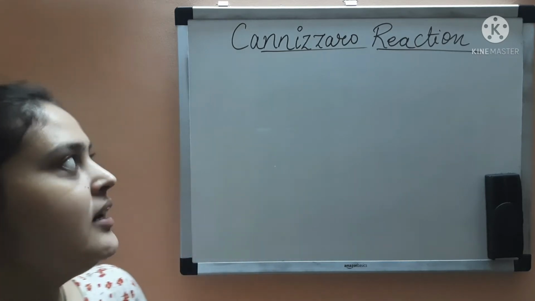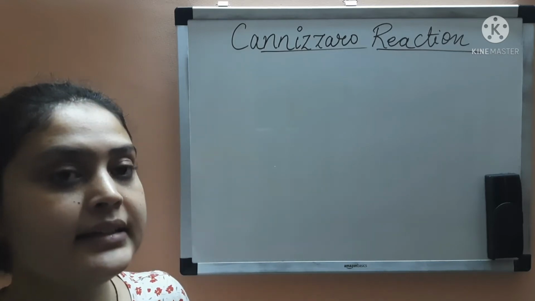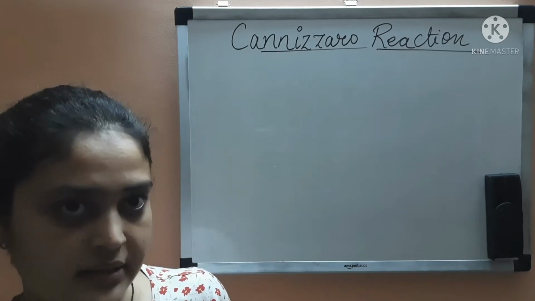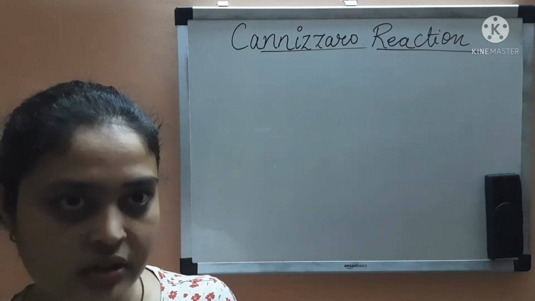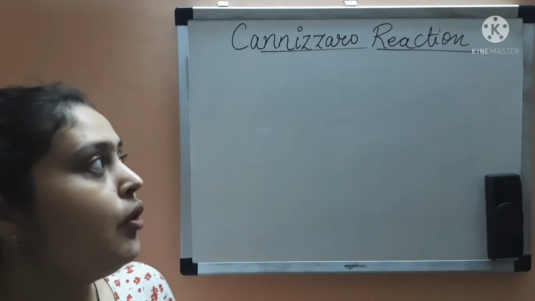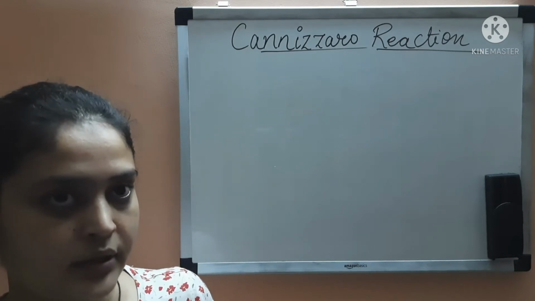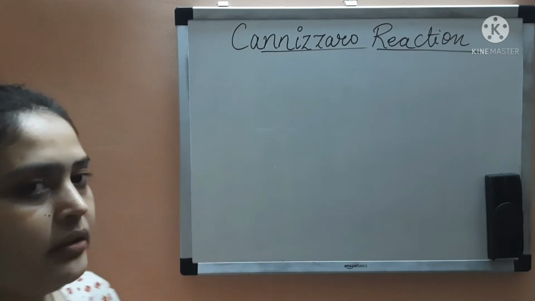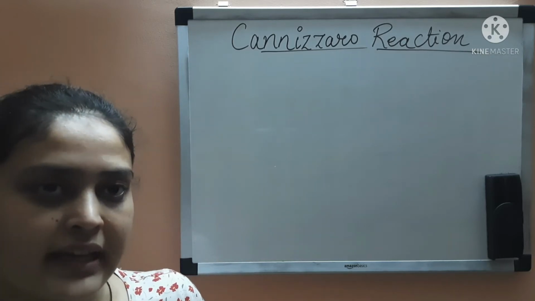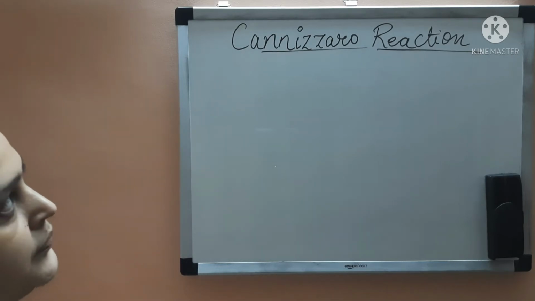Hello everyone, today our topic is Cannizzaro reaction. In Cannizzaro reaction, the aldehydes which do not have alpha hydrogen atom react with concentrated base to undergo self-oxidation and reduction, that is disproportionation reaction, to form an alcohol and salt of carboxylic acid. So by reduction, alcohol is formed, and by oxidation, carboxylic acid salt is formed. So it is a disproportionation reaction.